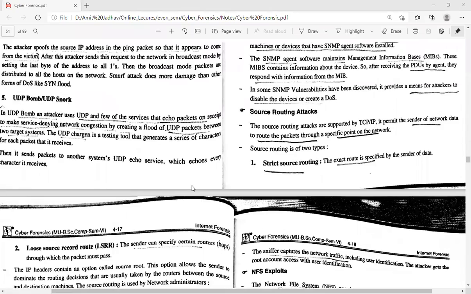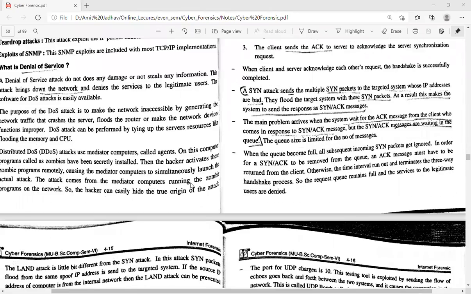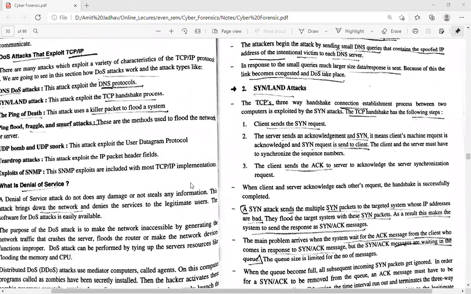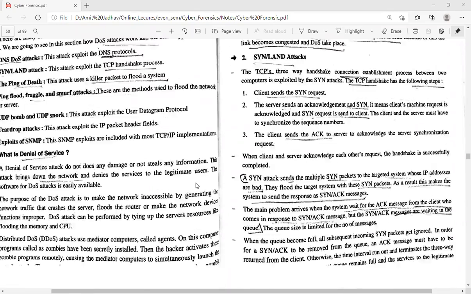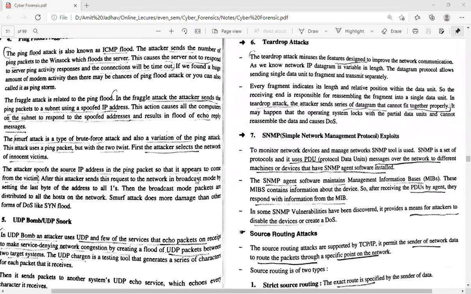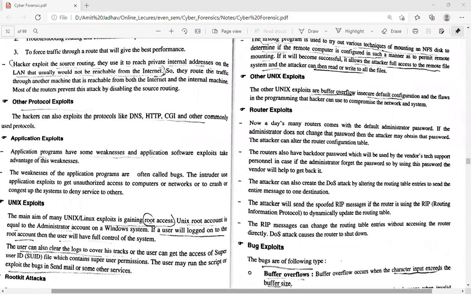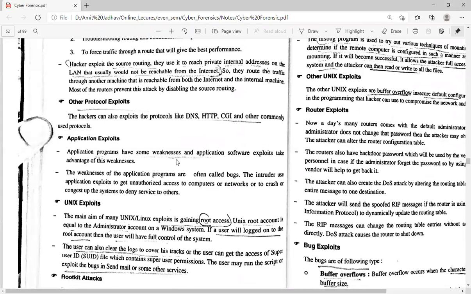Okay, hello everyone. In the last lecture, we saw the different exploits done by DoS attacks. So today we are going to see application exploits. Application programs have some weaknesses, and application software exploits take advantage of these weaknesses.